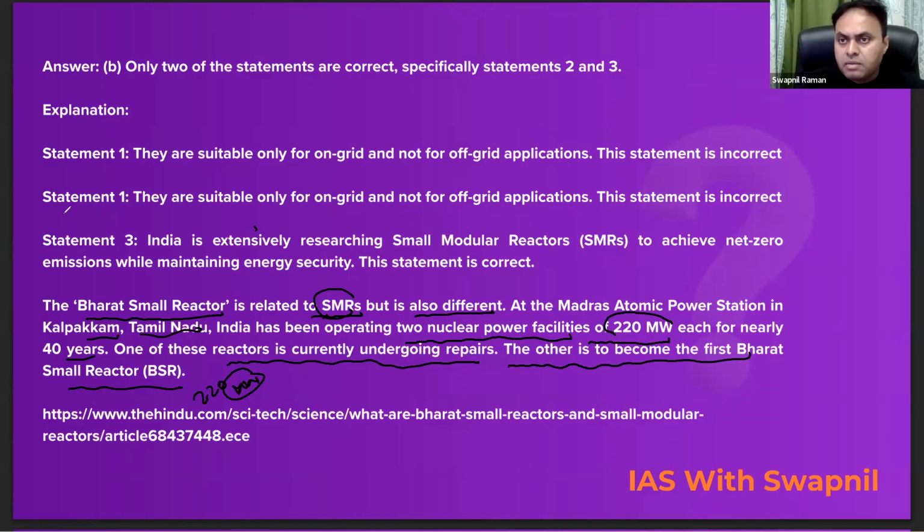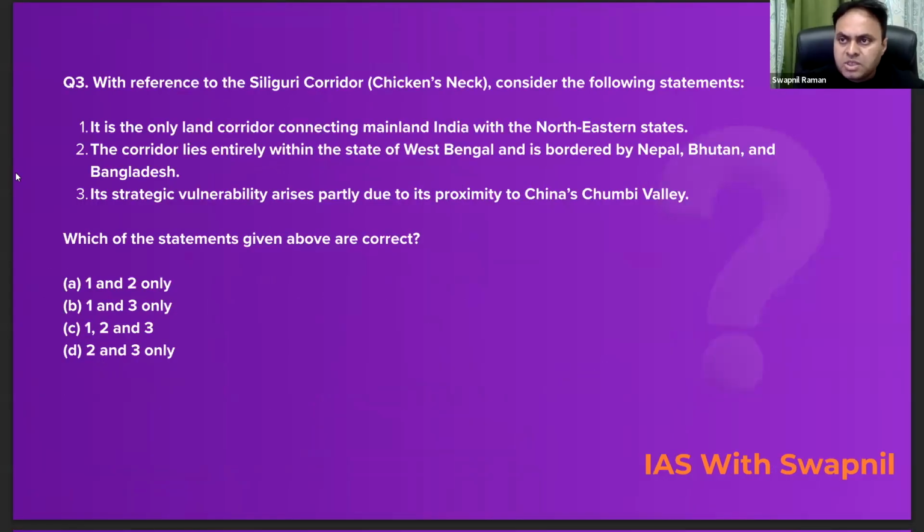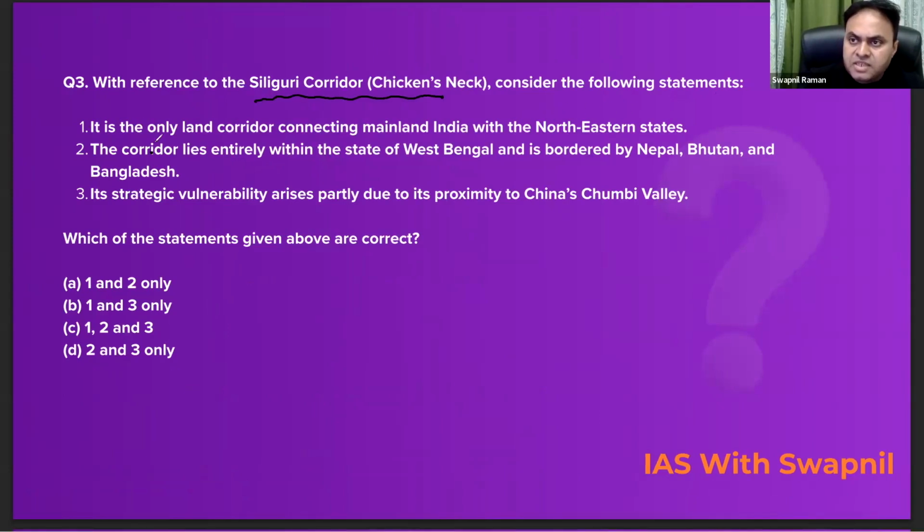Now let's move on to the next question. So look at question number 3. With reference to the Siliguri corridor, Chicken's Neck, consider the following statements. First statement says, it is the only land corridor connecting mainland India with the northeastern states. Absolutely correct. Second statement says, the corridor lies entirely within the state of West Bengal and is bordered by Nepal, Bhutan and Bangladesh. Again correct. It is a highly strategic location and a vulnerable point of India, right?